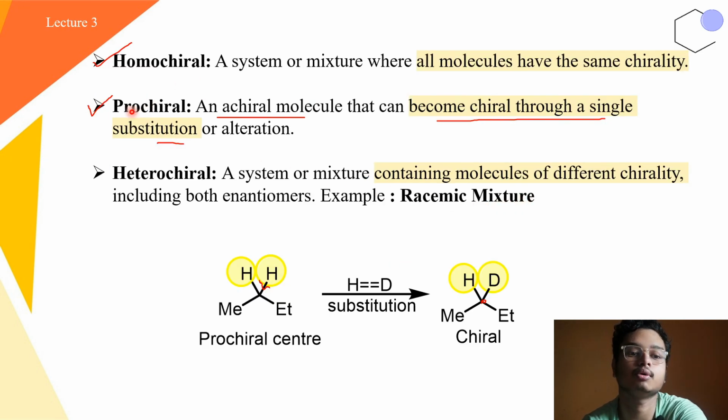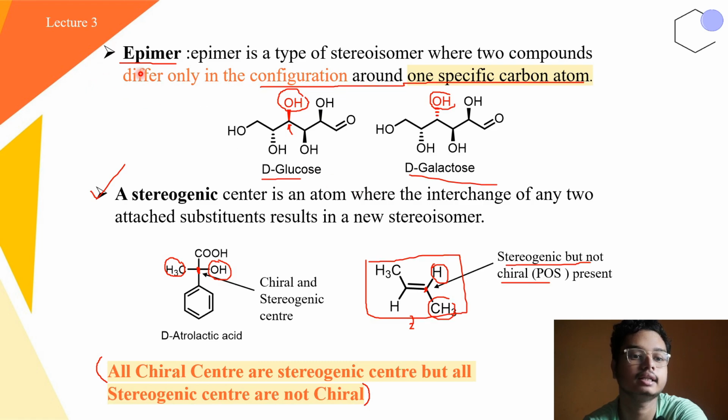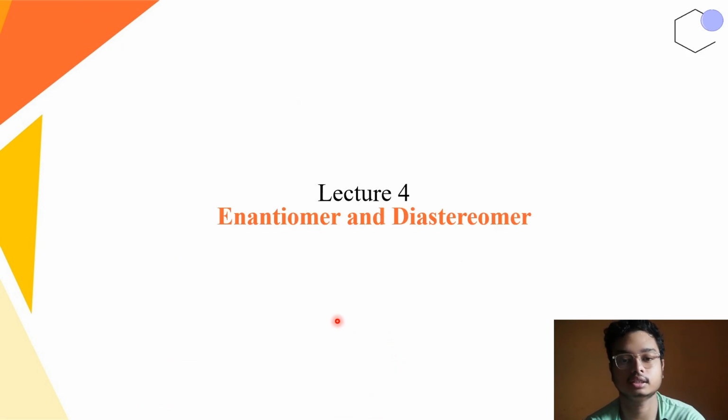Then we talked about homochiral, prochiral and heterochiral centers. The definition is written here. Then we talked about epimers and the stereogenic center, and we came to a very interesting conclusion that all chiral centers are stereogenic centers, but all stereogenic centers are not chiral. And with this we end this particular lecture.